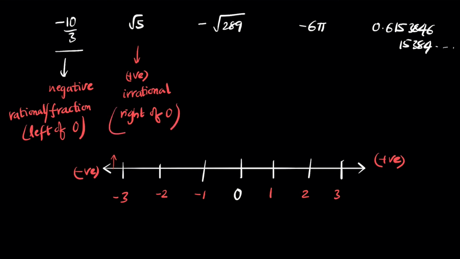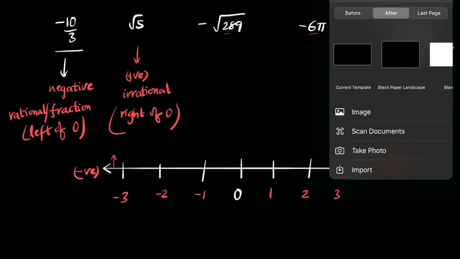Now this way, try doing other numbers as well. So for example, 289 here is a perfect square, 6 pi is a rational number, and this here is a repeating decimal. Notice that 615,384 is a repeating decimal. So this is the set of numbers in general.